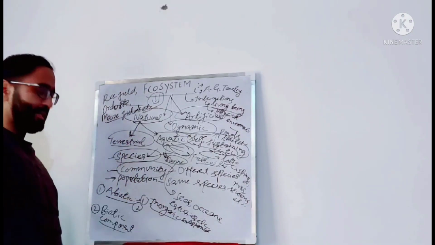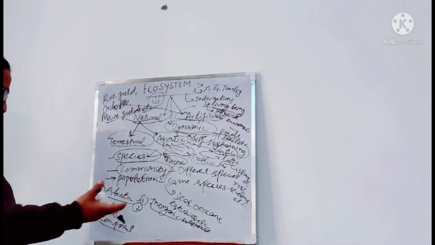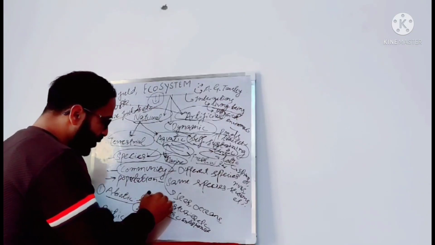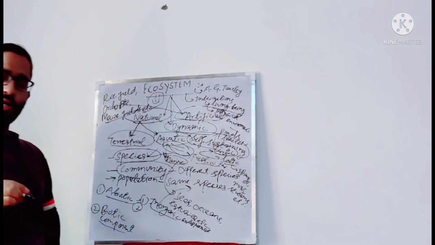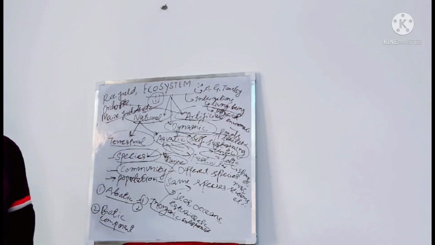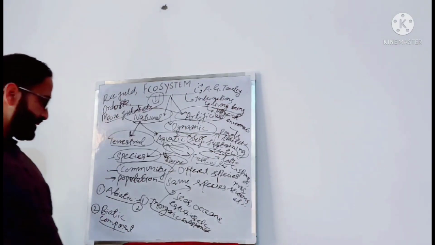Inorganic substances like carbon, hydrogen, nitrogen, oxygen, phosphorus, sulfur, etc. are present in the soil, and they constitute the inorganic substances. The amount of these substances present in an ecosystem at some particular time is called standing state.